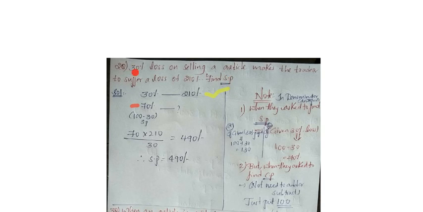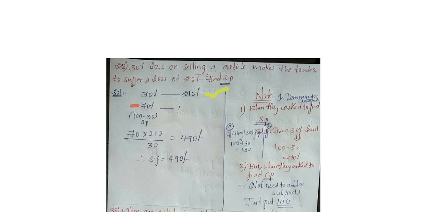Here they gave 30% loss. In the previous question, what did I write? I wrote 100%. But here they are not asking us for the cost price, they are asking for the selling price. Whenever they ask for the selling price, in the second step, whatever they have given, loss or profit, they have given loss here. So I should do subtraction from 100. 100 minus 30 is nothing but 70%. So I should write here 70%.